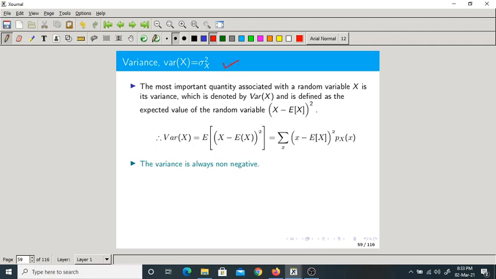For every random variable, there are two important parameters. The first one is mean or expectation. The second one is variance. It is denoted as sigma x square, where X is the random variable. What is variance? Variance is nothing but the expected value of the random variable x minus expectation of x, whole square.